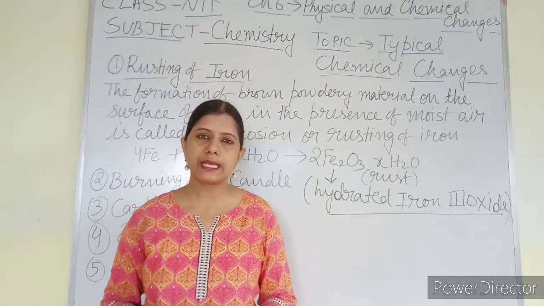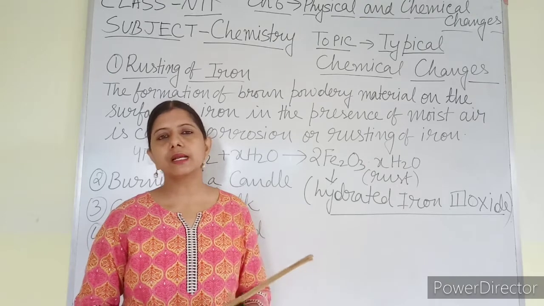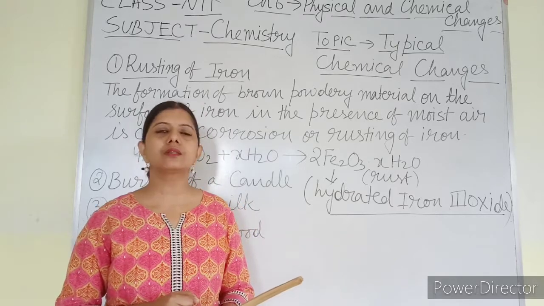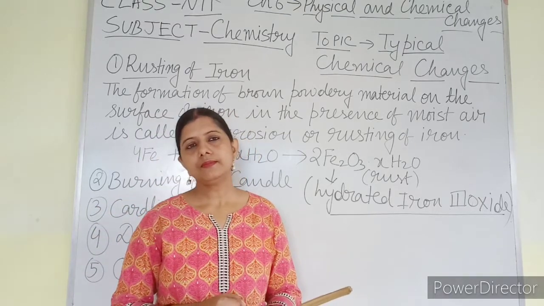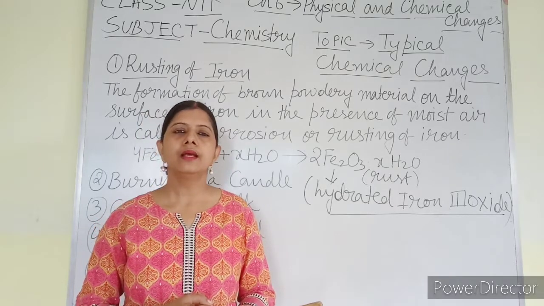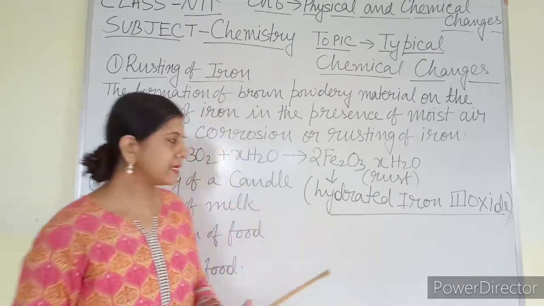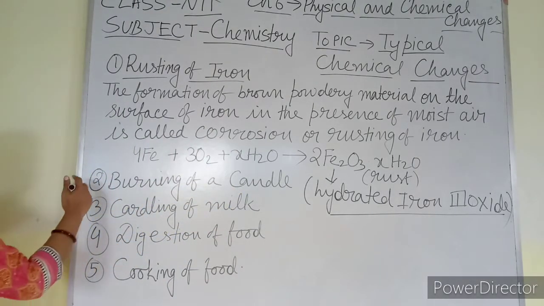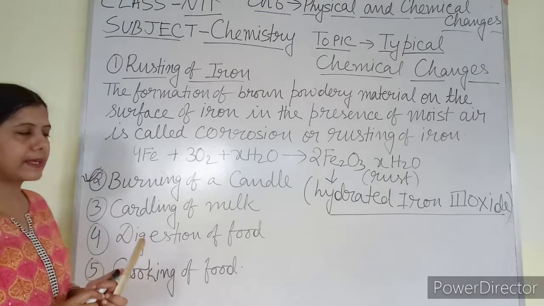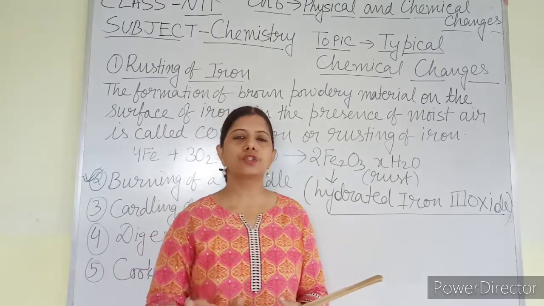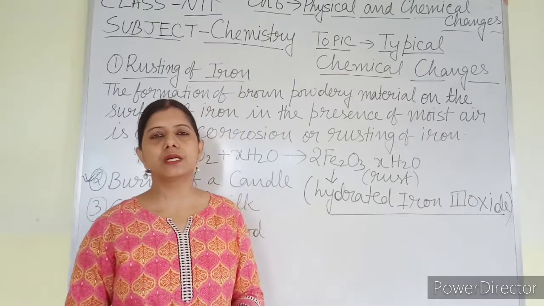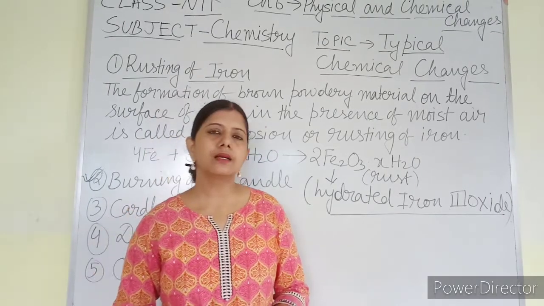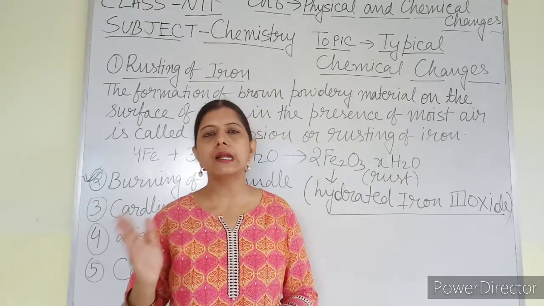So I have just explained that rusting of iron is a typical chemical change in which a totally new substance is going to form with totally different property, and you cannot get back the original iron by any physical method. Next is burning of a candle. This is also very important and you have to learn it very carefully. Burning of candle is associated with both physical and chemical change. If you write burning of candle as only chemical change, your marks will be deducted. Burning of candle is associated with both physical and chemical changes.